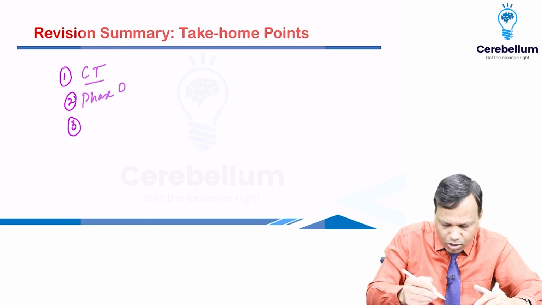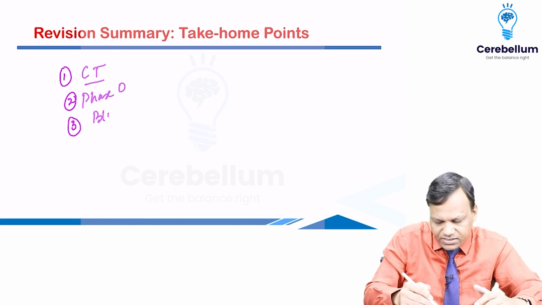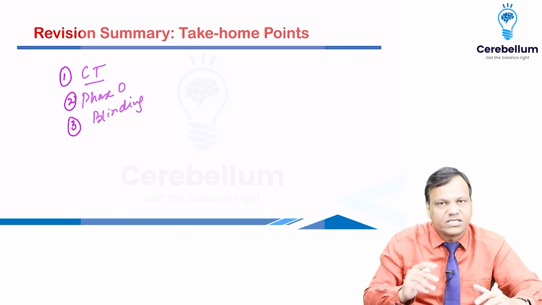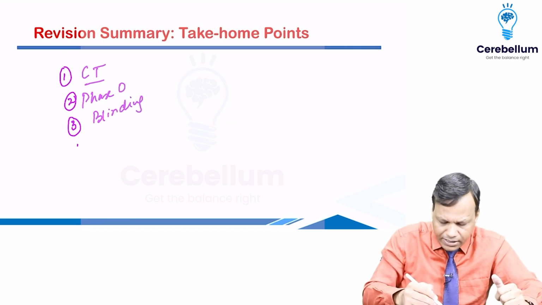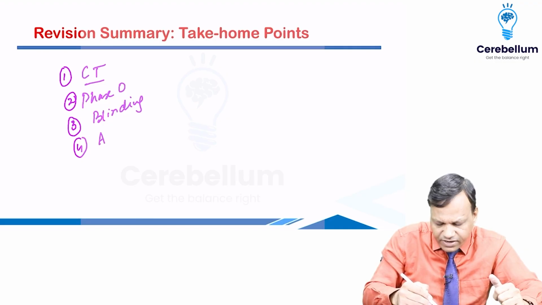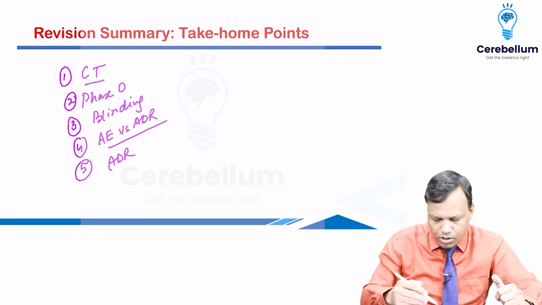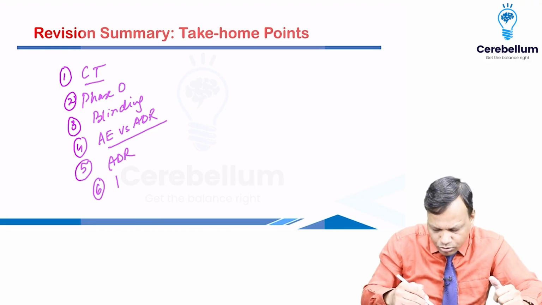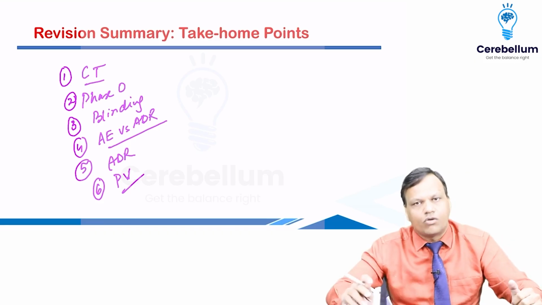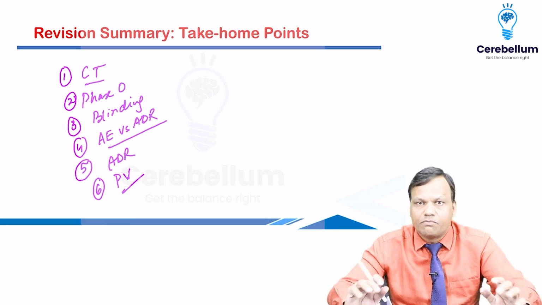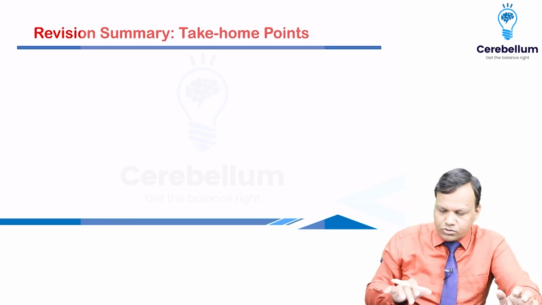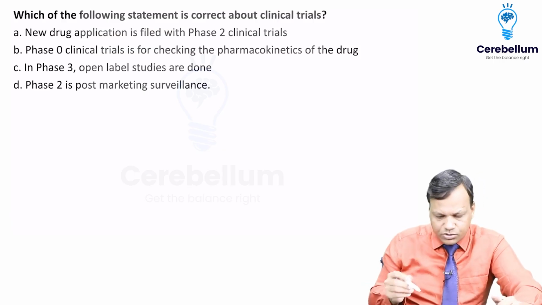You should also know about the blinding, which are single blind, double blind studies, what is placebo, all of these you should know. And you should know the adverse effects, event versus adverse drug reaction, what is the difference, you should know. Various types of adverse drug reactions, type A, B, C, you should know about them. And lastly, you should know about pharmacovigilance also. Okay, so all these are important for MCQs. So now we can quickly discuss some MCQs.